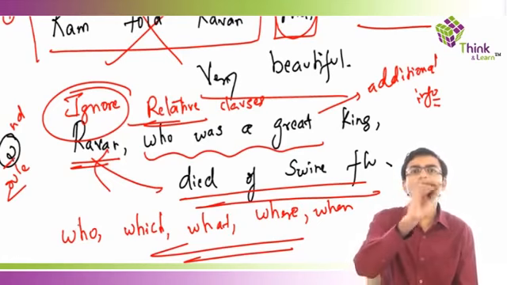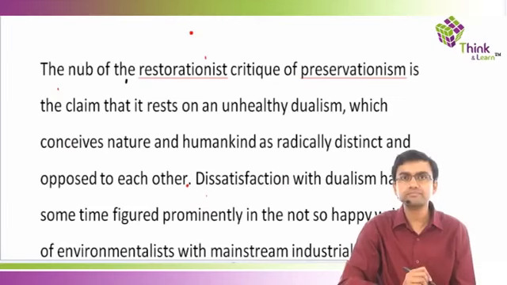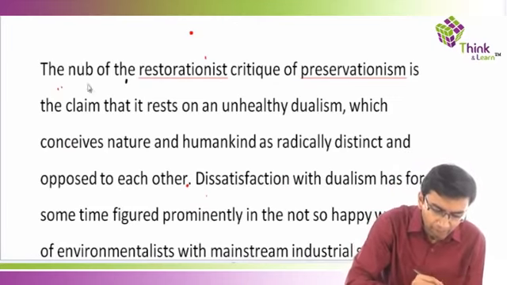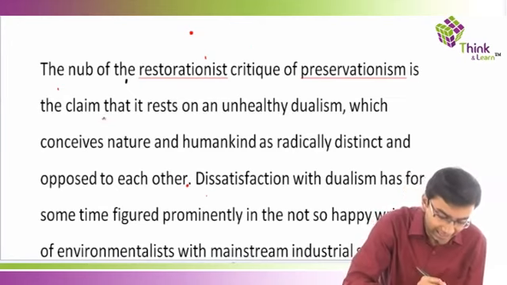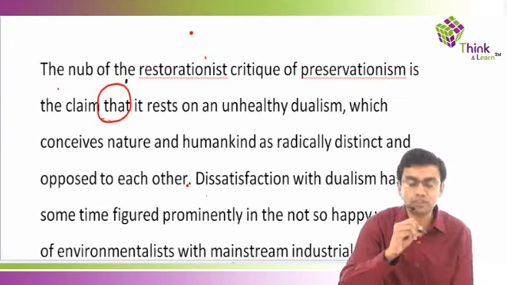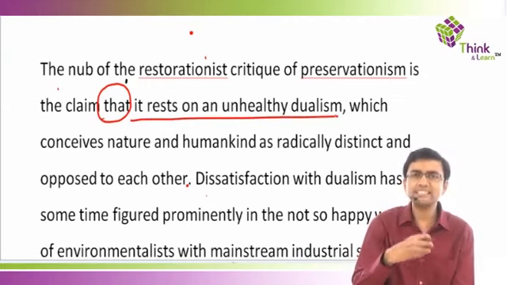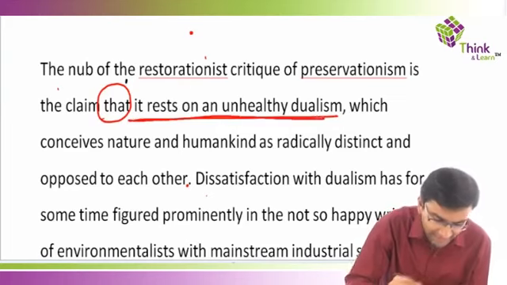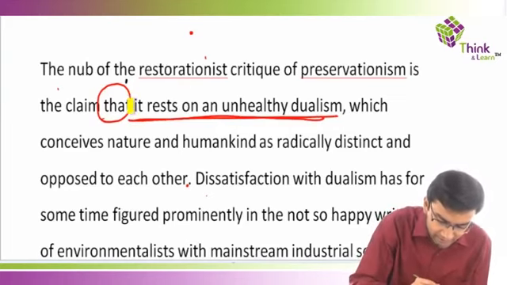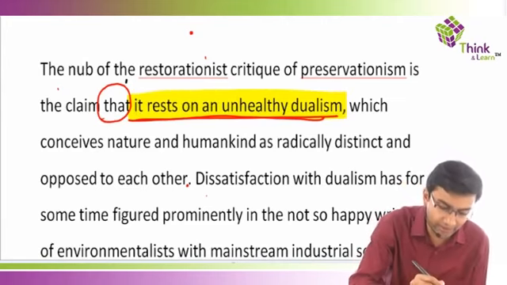Now why don't you guys use these 2 rules and tell me what is important in the first line. Just look at it, right? The nub of the restorationist critic of preservationism is the claim that. Now what is coming after the word that? It rests on an unhealthy dualism. So preservationism is basically resting on an unhealthy dualism. So let's underline this part of the sentence. I'll probably highlight it. This part of the sentence is going to be very important. It rests on an unhealthy dualism.